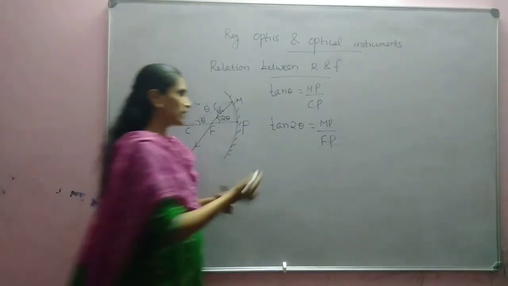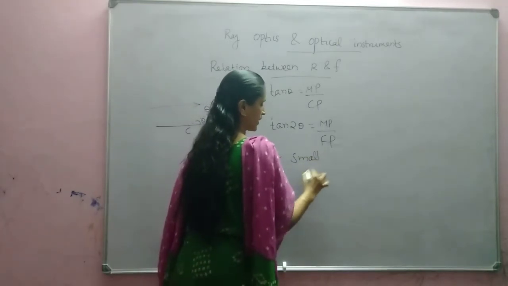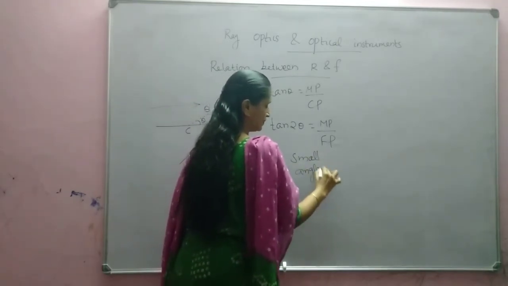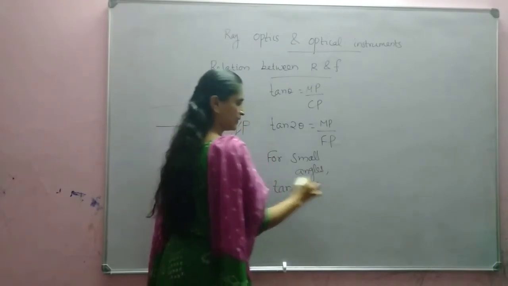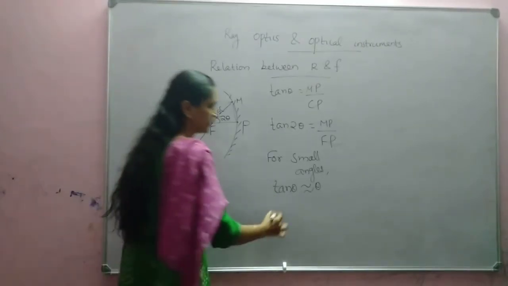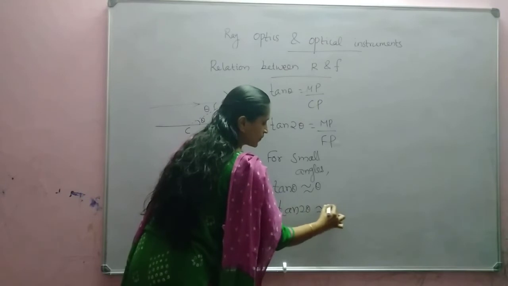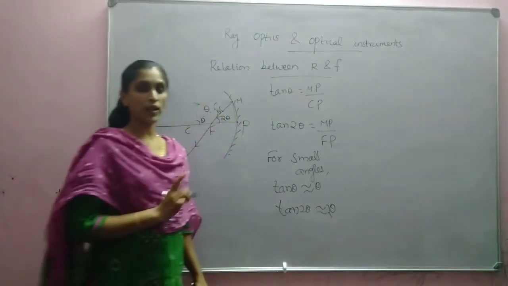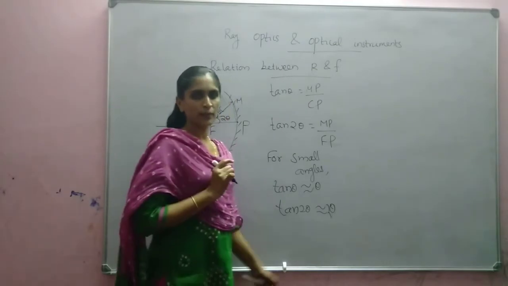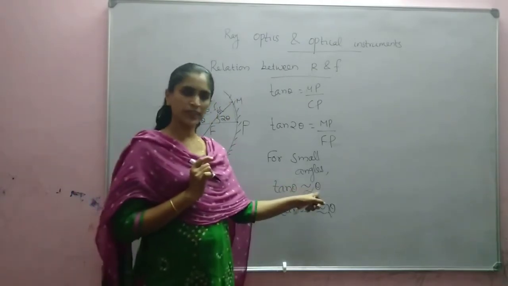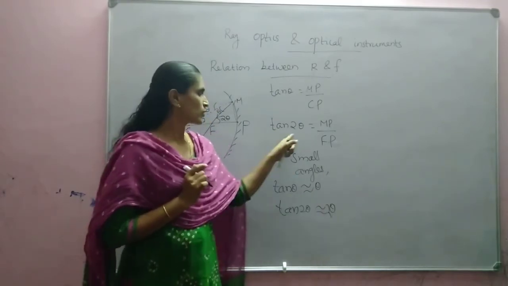And for small angles, we know that tan theta can be approximated as theta. Automatically, we can write tan 2 theta is approximately equal to 2 theta. For small angles, because limit theta tends to 0, tan theta by theta is equal to 1. So we can write tan theta is approximately equal to theta and tan 2 theta is approximately equal to 2 theta. So that we can substitute here.